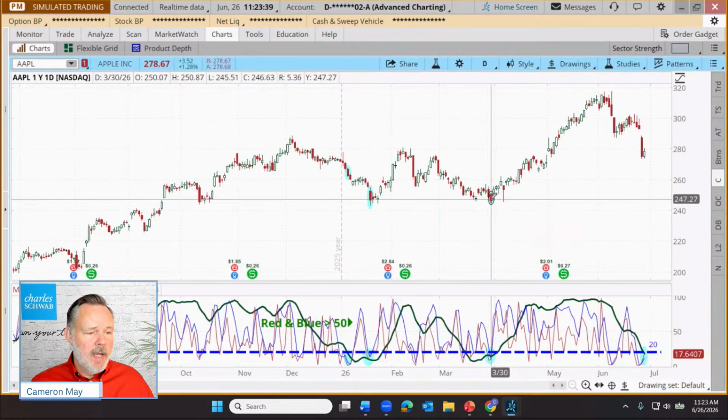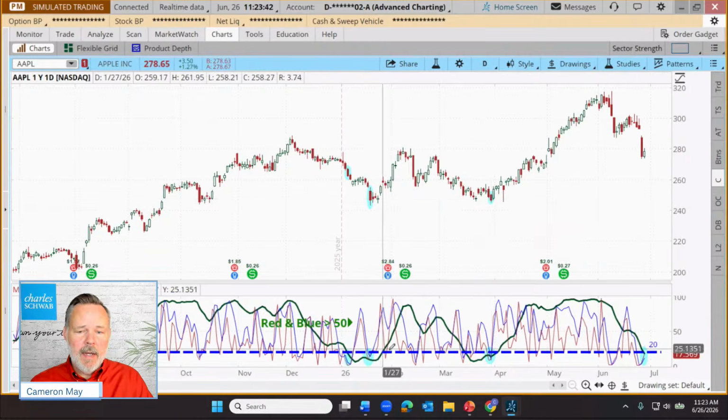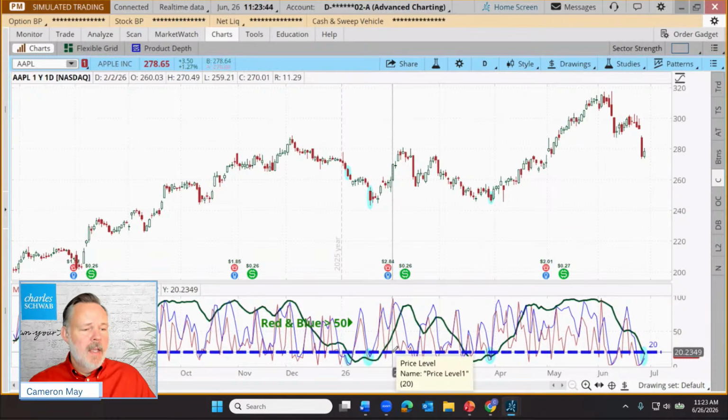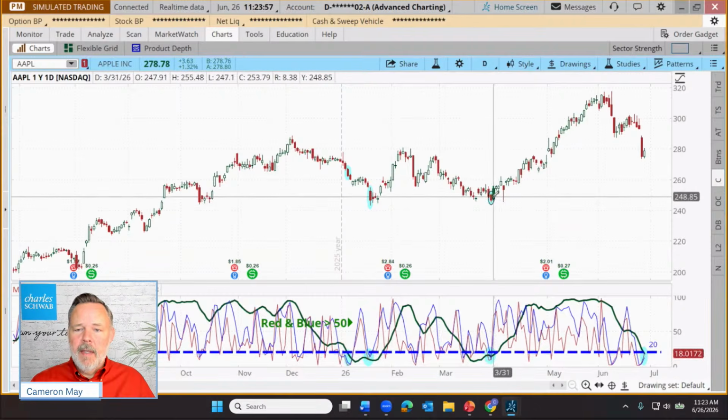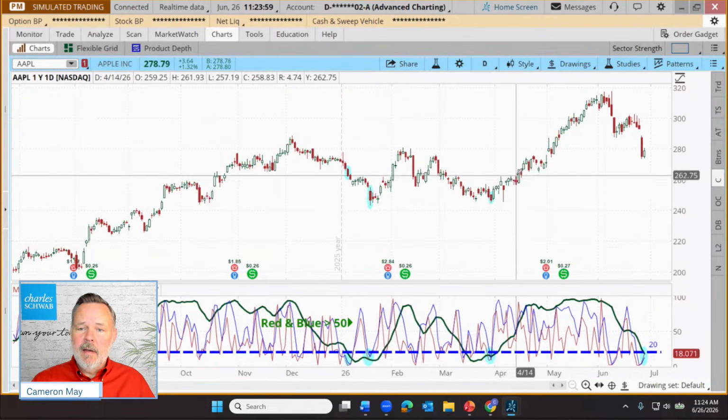Sia says, was the blue line drawn or is it part of the indicator? This one right down here, I drew it on there. If you want to go back and watch the archive of this webcast, you'll see me do it in the first, I don't know, 10 minutes or so. Maybe it was a little bit later than that. But so there's another signal. And in this case, it did a pretty good job of forecasting.